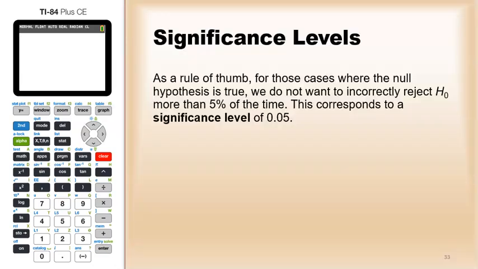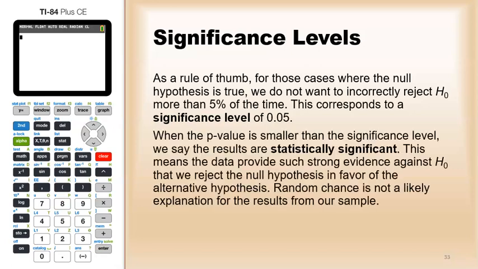All right, as a rule of thumb, for those cases where the null hypothesis is true, we do not want to incorrectly reject a null hypothesis more than 5% of the time. So this corresponds to what's called the significance level of 5%, 0.05. So we want the p-value to be smaller than that. So when the p-value is smaller than this significance level, we say the results are statistically significant. This means the data provides such strong evidence against the null hypothesis that we will reject it in favor of the alternative. So in this situation, random chance is not a likely explanation for the results from our sample.